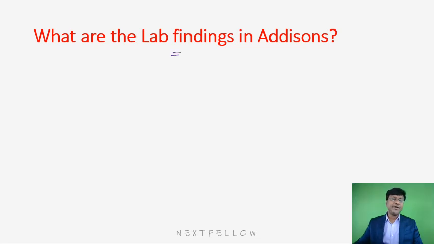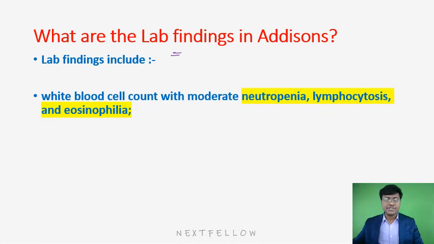And what are the laboratory findings in patients with Addison's? If you take the complete blood picture, in these individuals they will have neutropenia, lymphocytosis and eosinophilia. Why is that? Because the steroids are absent, the steroids are reduced. Steroids are immunosuppressive agents. That means they will suppress the number of lymphocytes. They are anti-allergic, that means they will suppress the eosinophils. Now here steroids are not there, so your lymphocyte as well as eosinophil count will be elevated. And there will be neutropenia in patients with Addison's.